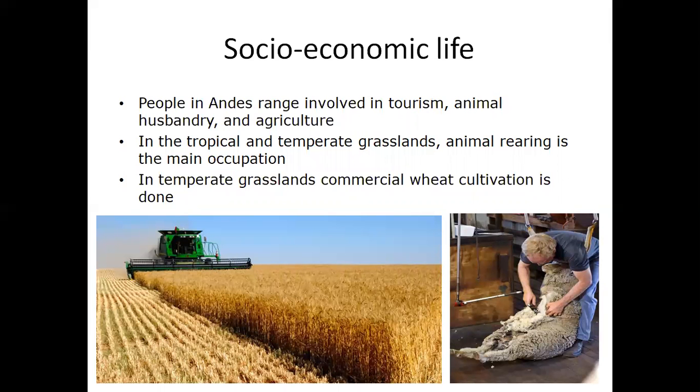So students, people of South America are engaged in many occupations depending on where they live. The people in the Andes range are involved in tourism, animal husbandry, and agriculture, whereas people in the tropical and temperate grasslands are more involved in animal rearing.